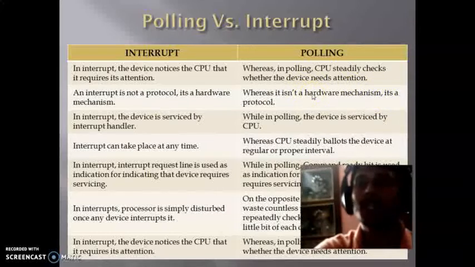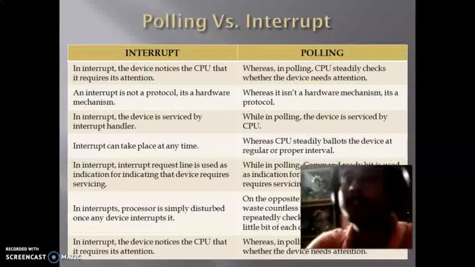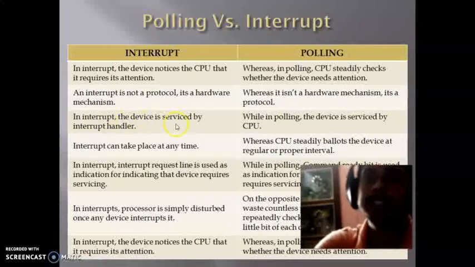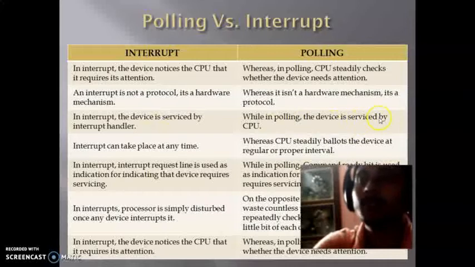It will continuously check, cyclically, whether there is any hardware request or not. In case of interrupt, the device is serviced by the interrupt handler or ISR, while in case of polling, the device is serviced directly by the CPU. An interrupt can take place at any time, whereas the CPU steadily polls the device at regular intervals. It will try to find out at proper intervals.